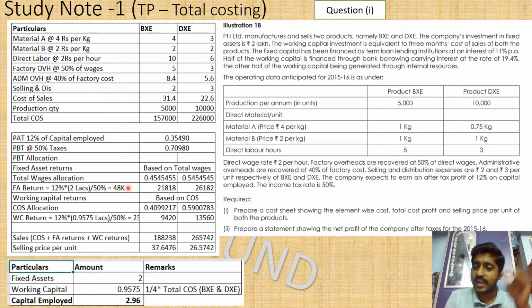So capital employed has two components, which are fixed asset and working capital, and from the fixed asset alone the company needs a return of 48,000 rupees. So how should this 48,000 be allocated to BXC and DXC?